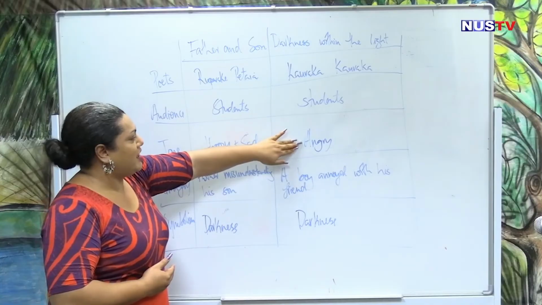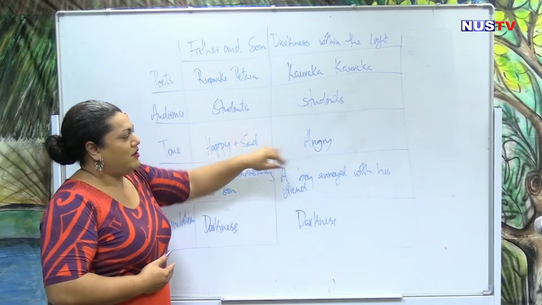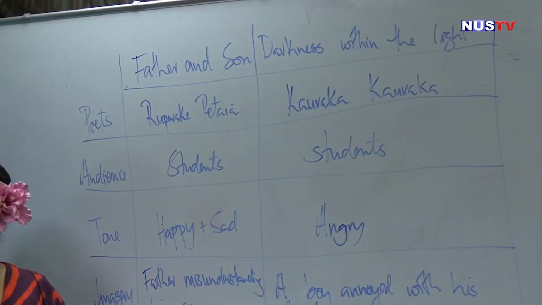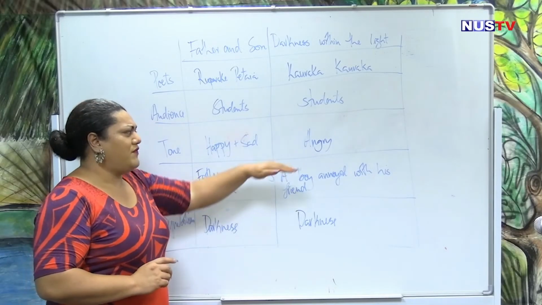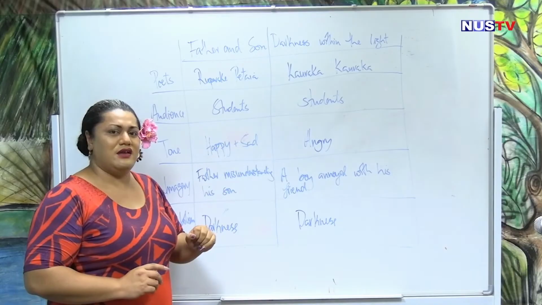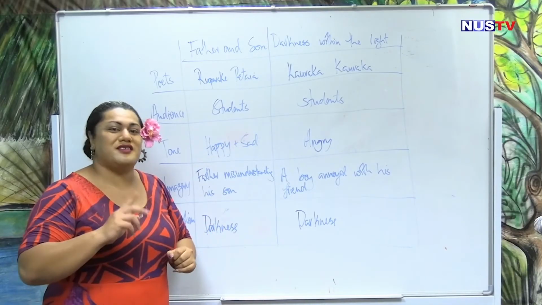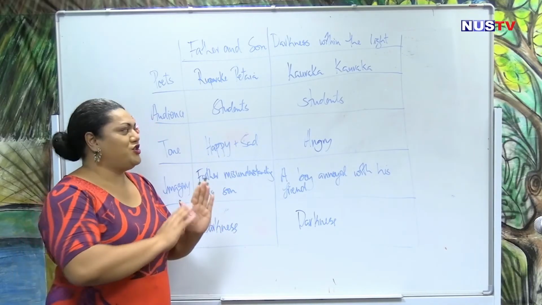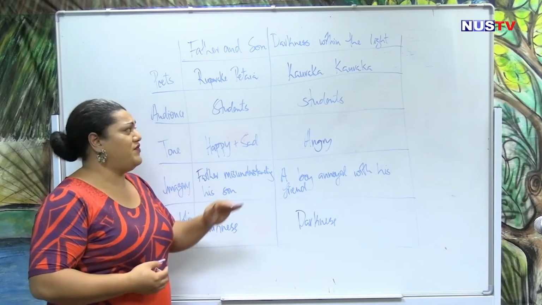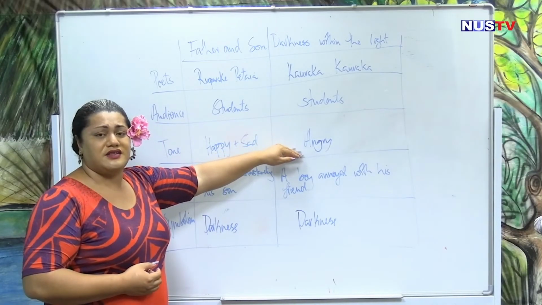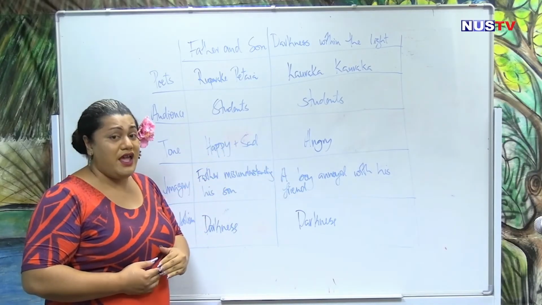In comparison to Darkness Within the Lights, the persona was very angry by the tone. Do you remember how would you know that the persona was yelling? The use of the exclamation mark. Show off with your New Zealand degree. So the first line in this poem indicates that the persona was very angry.